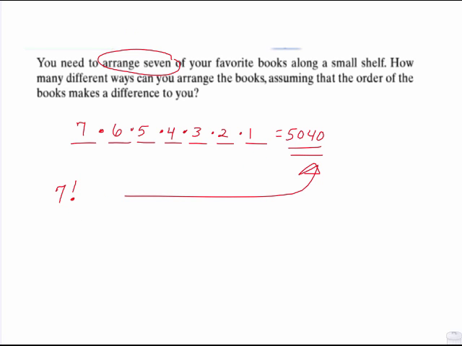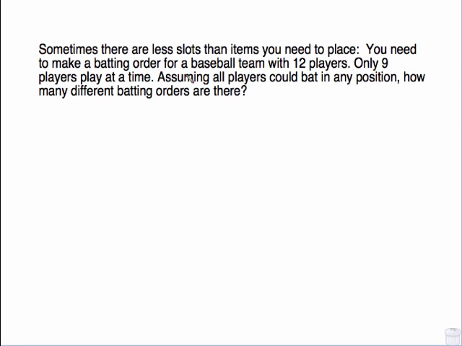So sometimes you're going to want to use slots, and sometimes you will be able to use the formula and your calculator. Sometimes there are fewer slots than items that need to be placed. So how about you need to make a batting order for a baseball team with 12 players, but only 9 players play at a time. So that means I'm going to have 9 slots, but I've got 12 players to play. So of course that means some people aren't playing, but I've got my 9 slots, I've got 12 players, and it says assuming that all players could bat in any position, how many different batting orders are there?